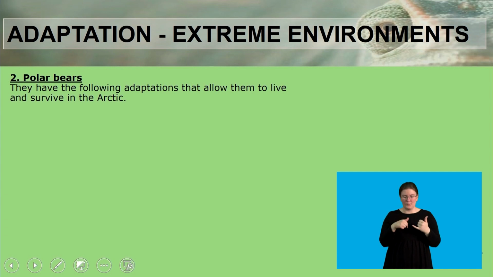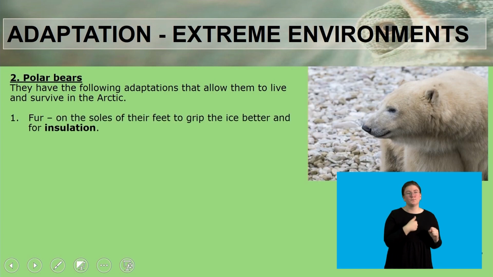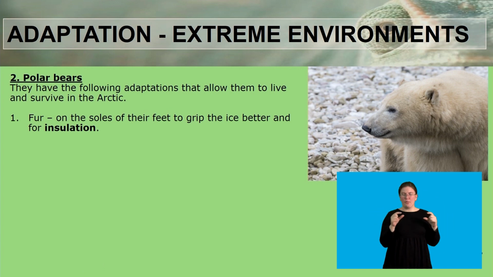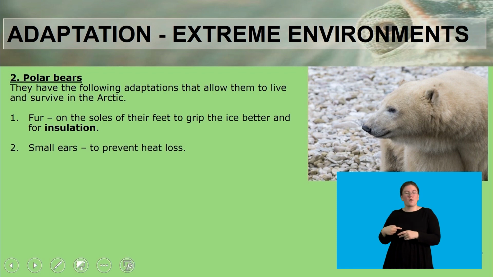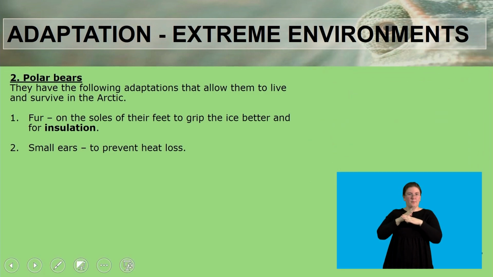Now we look at polar bears. Polar bears have the following adaptations to help them live and survive in the Arctic. We know that the Arctic is a very cold area. So as you can see, you can identify a bear by the thick fur that they have. So they have fur on the soles of their feet to grip ice and insulation. Insulation is basically another word for keeping warm. They also have small ears to prevent loss of heat in the cold area that they live in.